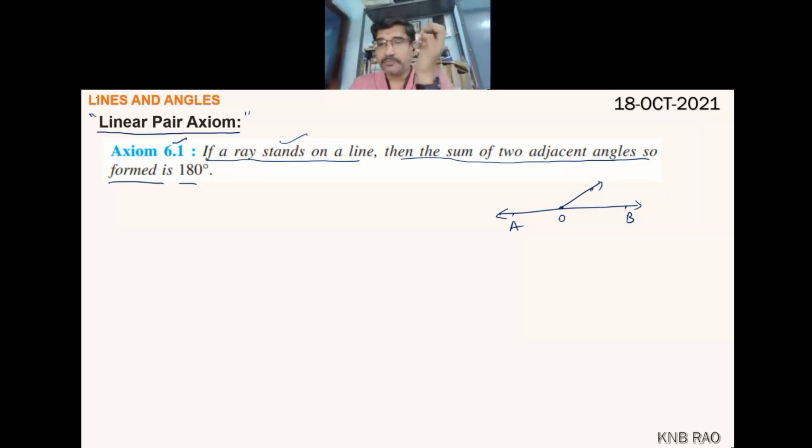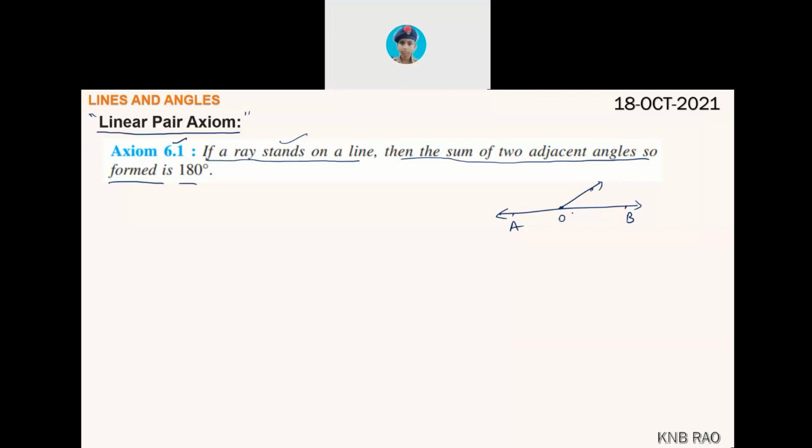Now here there is one straight line. Shivam is asking, what is the meaning of axiom? Can anyone tell him? Sir, it's a truthful statement which cannot be proved.